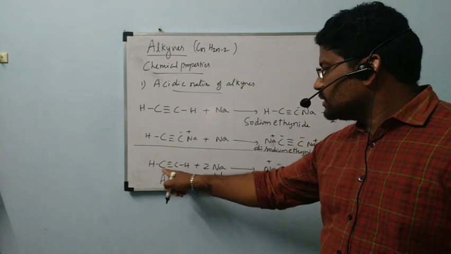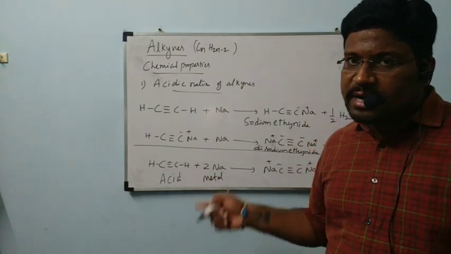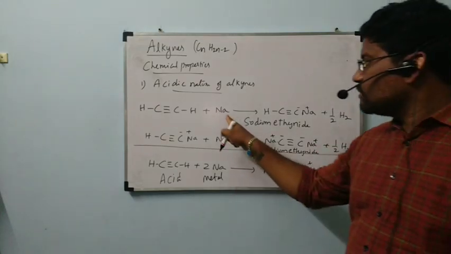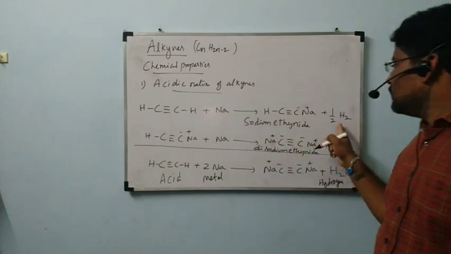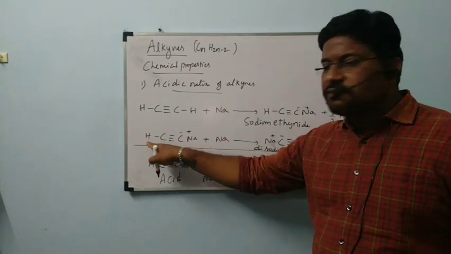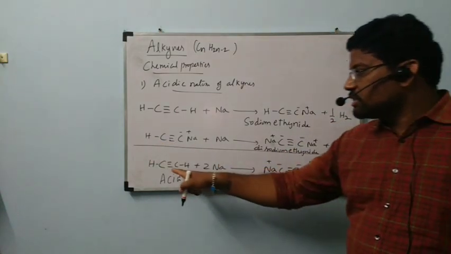Because in C triple bond C, carbon undergoes sp hybridization. Now I will write that order also, but before that, note this down carefully, all of you. First, sodium displaces this hydrogen, which comes out as half H2. Next, it displaces the second hydrogen also, which is removed as half H2. This is the complete reaction of CH triple bond CH.